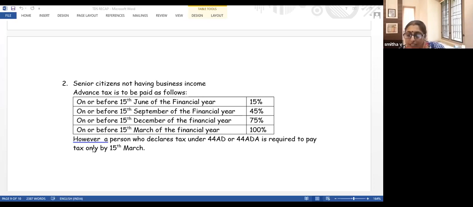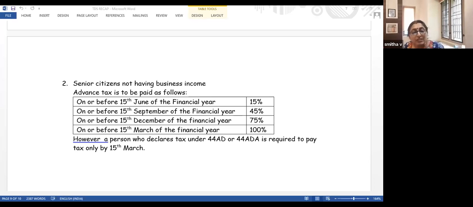Here it is 8%. In certain cases, it is 6%. I hope you're able to recollect it. Here it is 50%. Here it is 7,500 per month per vehicle and all. Anyway, those persons who are declaring their income under 44AD and 44ADA need not pay advance tax in all four installments. They need to pay advance tax only on 15th March 2021. The entire amount of their estimated tax liability, they need to pay only on 15th March 2021. They need not break it into four different installments.